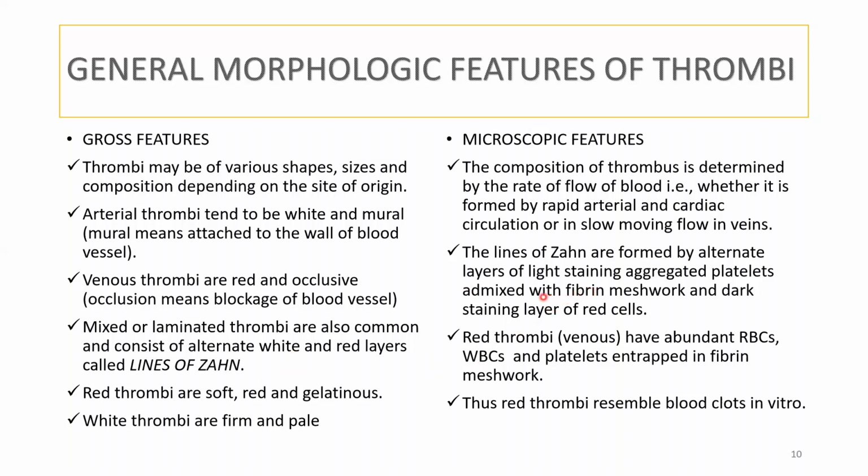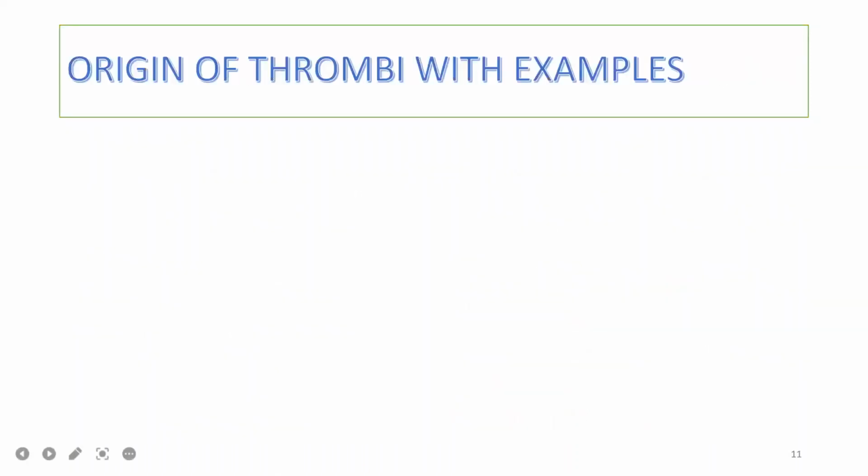The white layer, which is the light layer, is usually formed by the platelets with the fibrin meshwork, and the dark layer, that is the red layer, is formed by the red cells. The red thrombi, which are the venous thrombi, have abundant RBCs, WBCs, and platelets entrapped in the fibrin meshwork. Thus, red thrombi resemble blood clots in vitro.